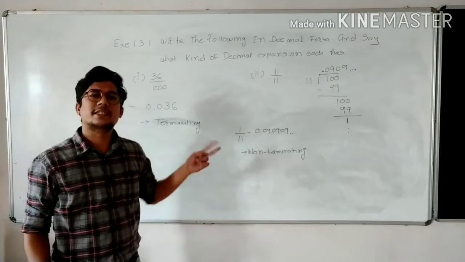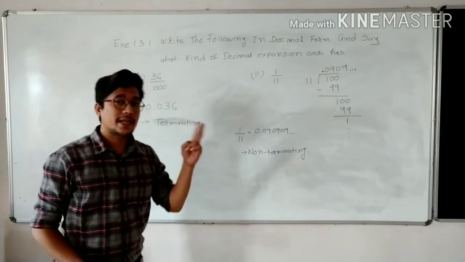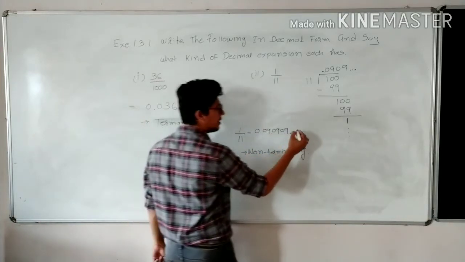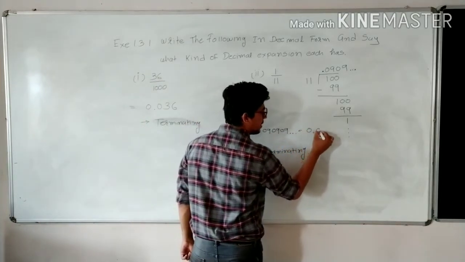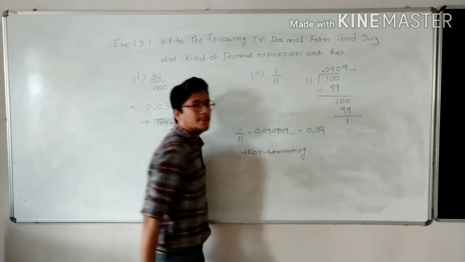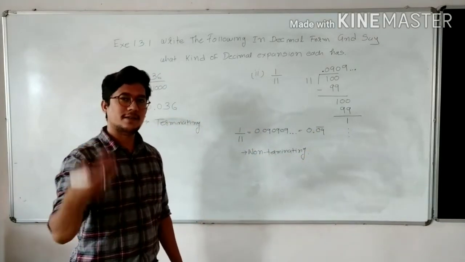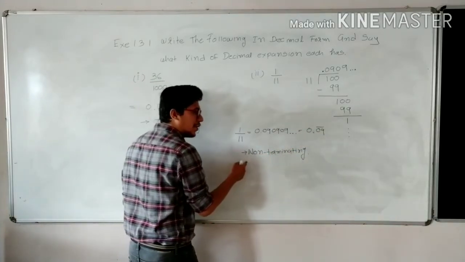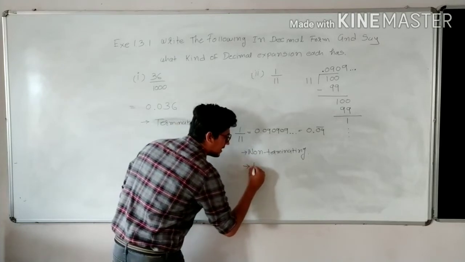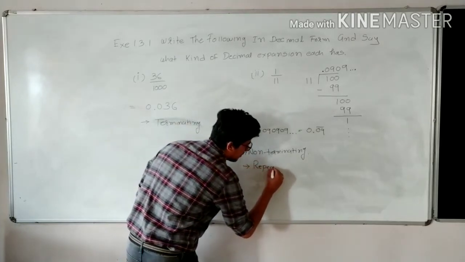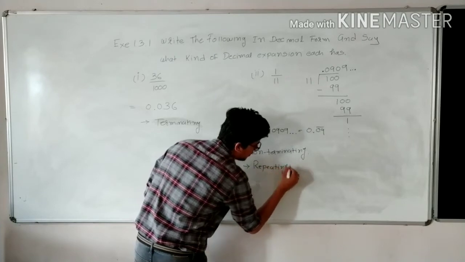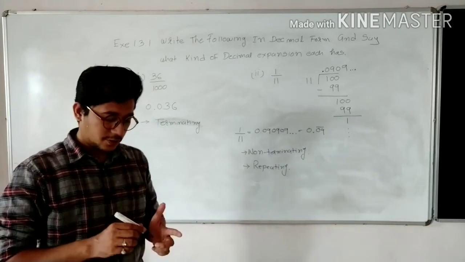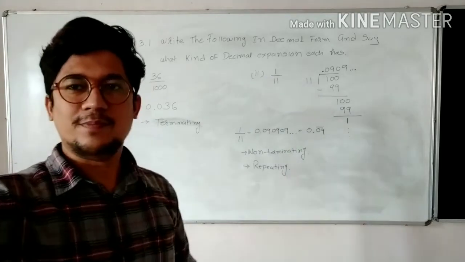Here some digits are repeating. Yes, 0 and 9 are repeating themselves. So can I write 0.090909 as 0.09 bar, because 09 comes repeatedly? Okay. So 0.09 bar, it is non-terminating as well as repeating. Yes or no? So I think this problem is also pretty easy. So now I am pausing the video for the next problem.